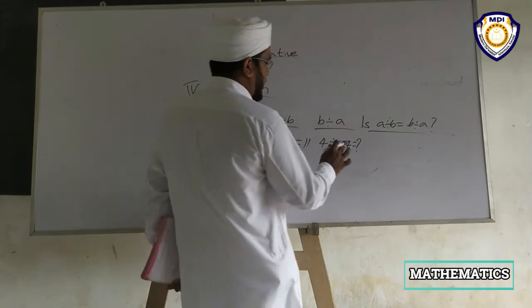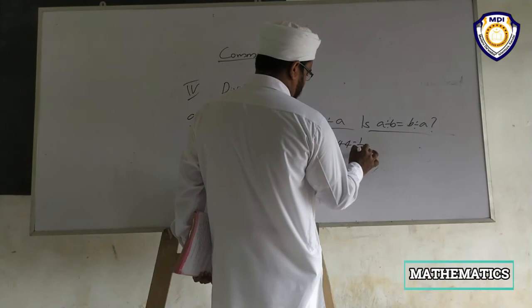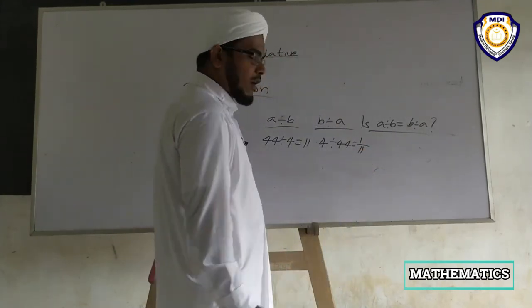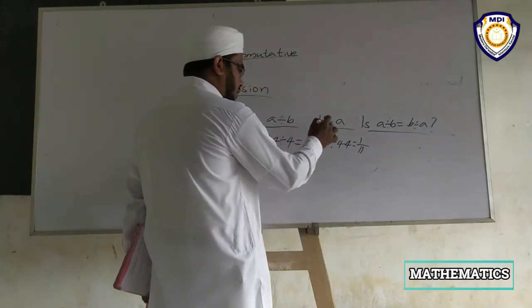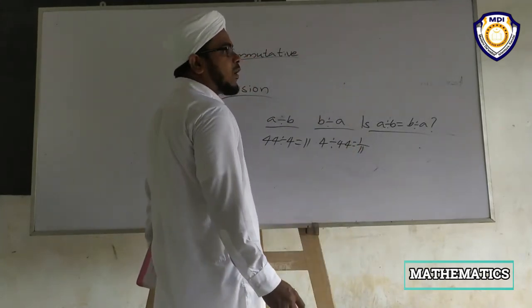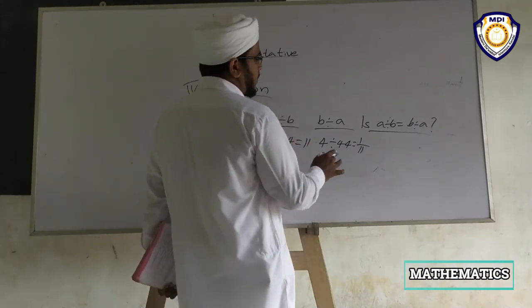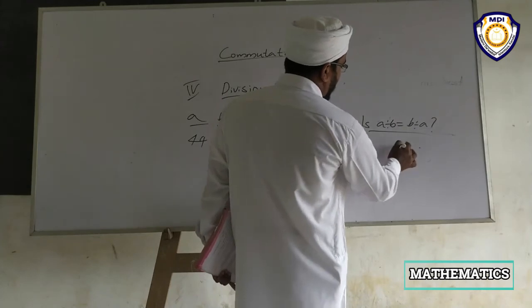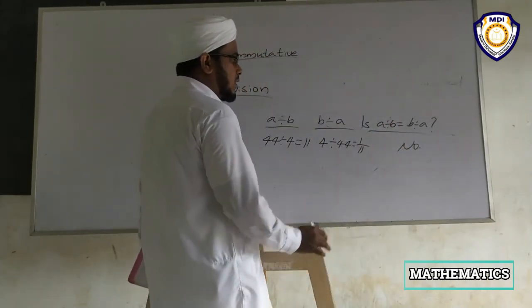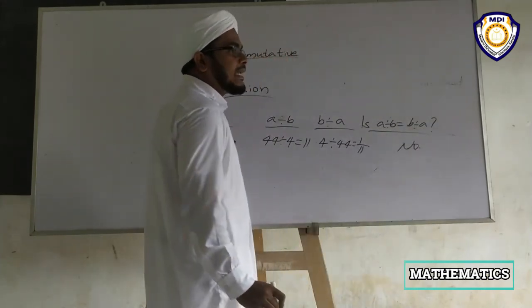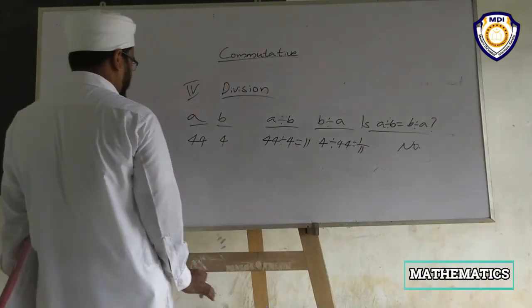No. It is 1 by 11. It is not a whole number. 11 is a whole number, but 1 by 11 is not a whole number. It is a fraction. We have to study that. Then a divided by b is not equal to b divided by a.